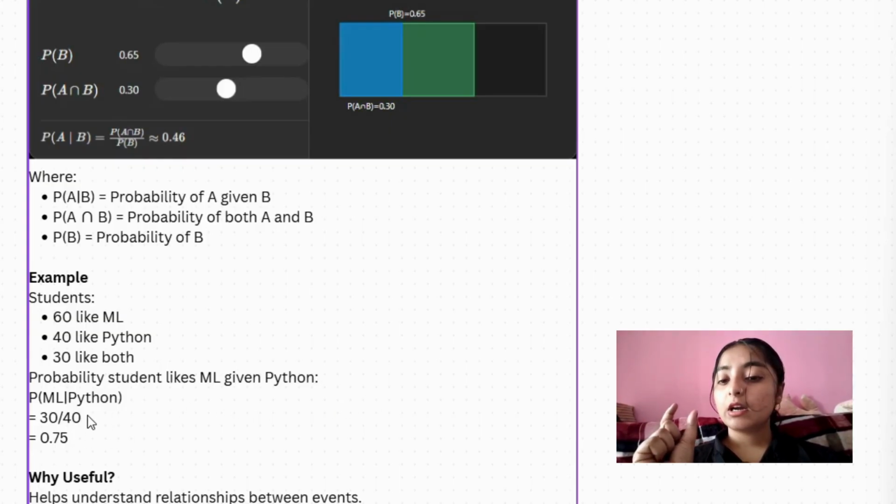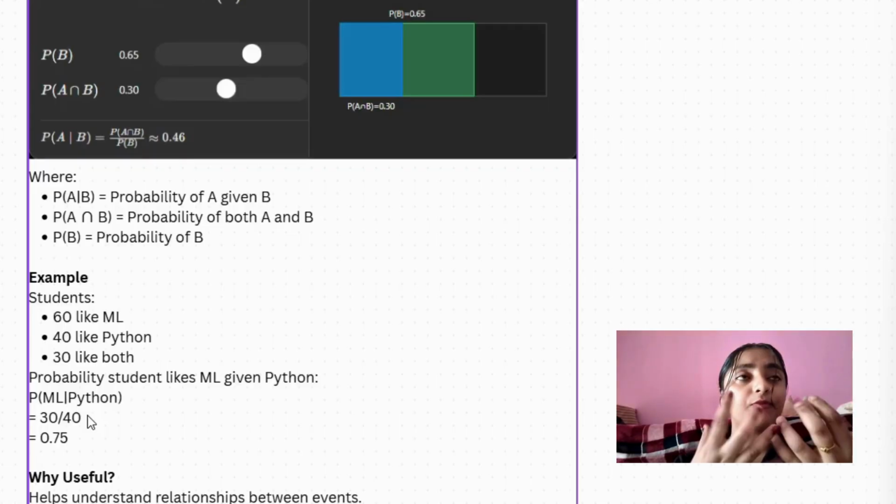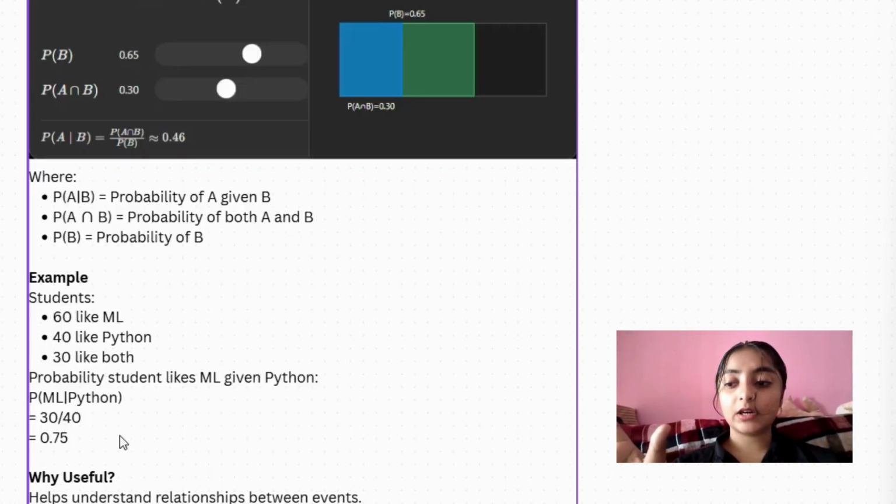Here we can see in a visual understanding, imagine 40 students in the Python group, meaning 40 students like Python. Of those, 30 like ML also and 10 don't like ML. So 40 people like Python; in that group, 10 people don't like ML and 30 people like both ML and Python. This is where the confusion part is.